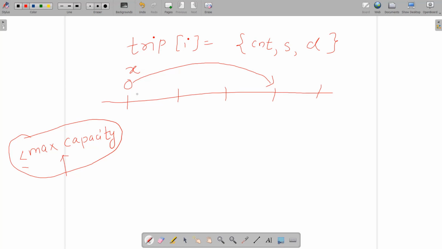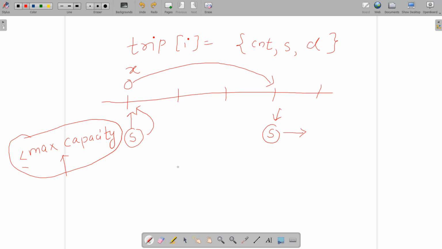For a particular trips[i], it says that at this position, let's say s passengers are going to enter this car, and at this position s passengers are going to leave this car. We are not going to return back. That is, if we have already traversed this position, then we are not going to return. According to the problem statement, we are always going to move to the east, that is, to the right, so we are not going to traverse it back.